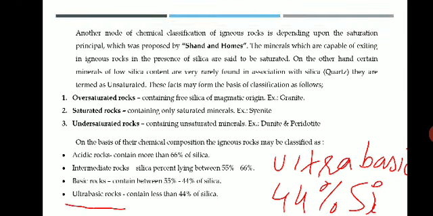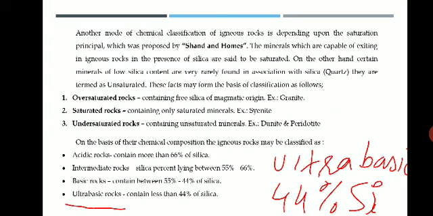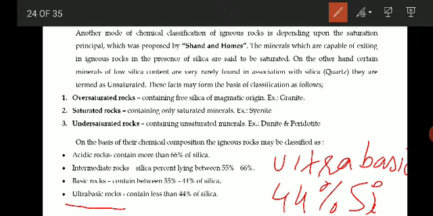So based on chemical composition, the igneous rocks are classified as acidic, intermediate, basic, and ultra basic igneous rock based on the percentage of silica. This is the chemical classification of igneous rocks.